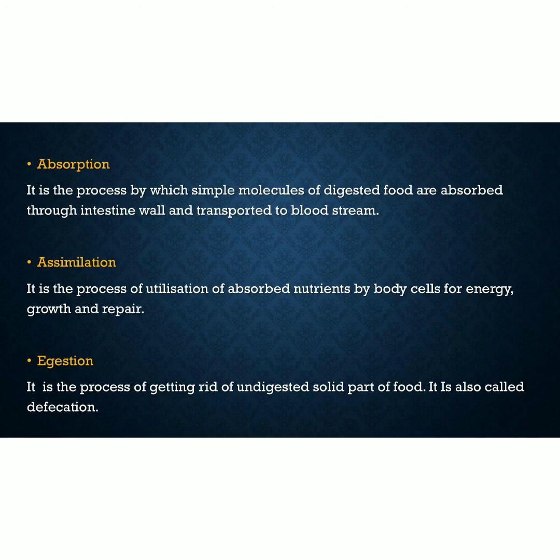So, absorption is the process by which simple molecules of digested food are absorbed through the intestine wall and transported to the bloodstream. In simple words, the digested food passes through the intestinal wall into the bloodstream. And the next step is assimilation. Assimilation is the process of utilization of absorbed nutrients by body cells for energy, growth, and repair.